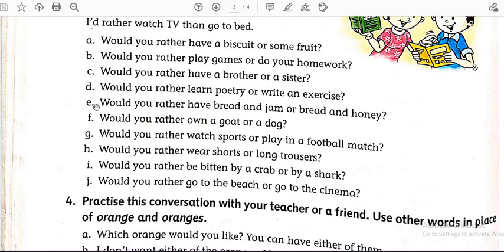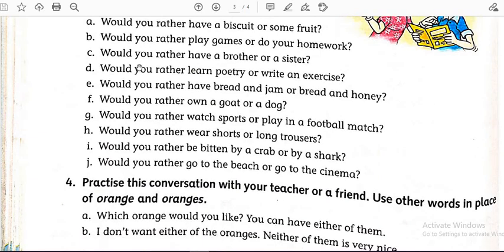Now let's see question number E. Would you rather have bread and jam or bread and honey? Yummy. Bread and honey and bread and jam. So what will be the answer of question number E? I would rather have bread and jam than bread and honey. Or you can solve it like this also. I would rather have bread and honey than bread and jam. So there are two ways you can solve this.